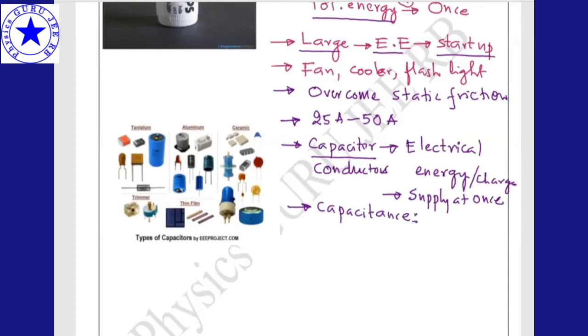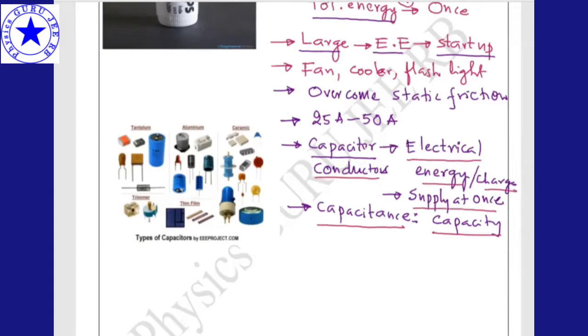Capacitance is nothing but the ability or capacity of a conductor to store or hold the charge. Hope it is clear till this point. Capacitance is the capacity to hold the charge, a conductor which stores electrical energy or charge which will supply at once.